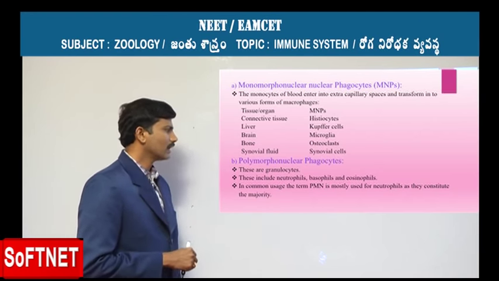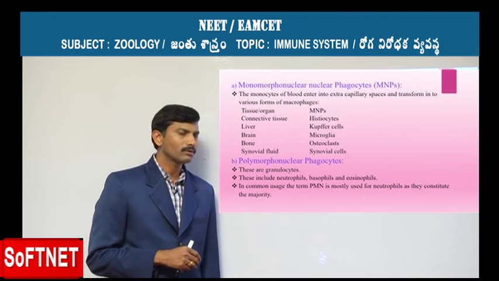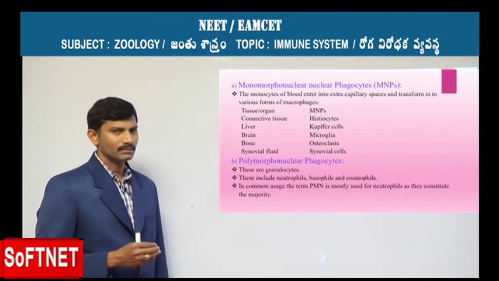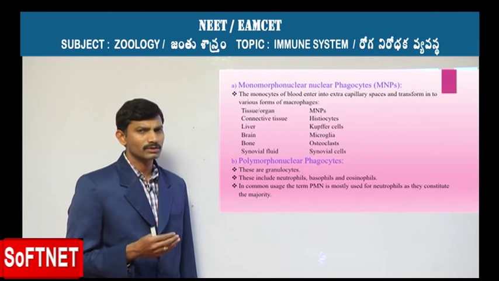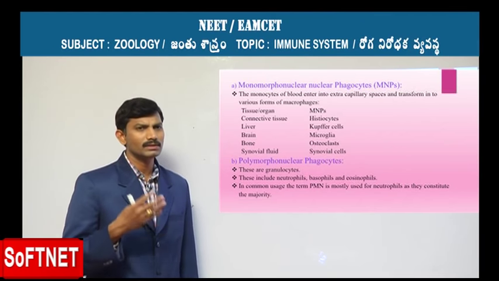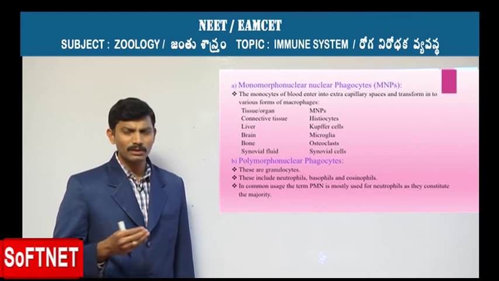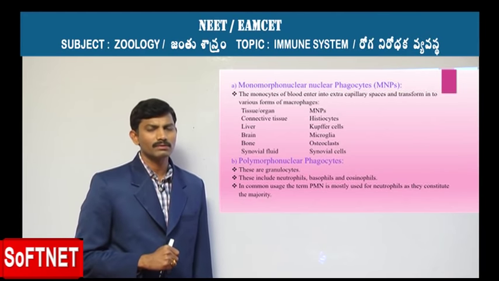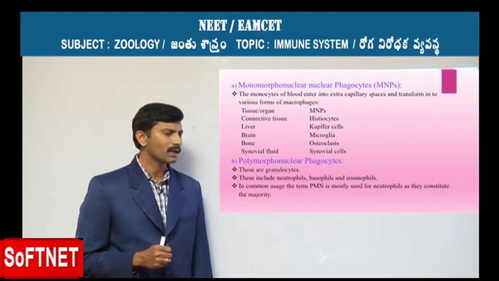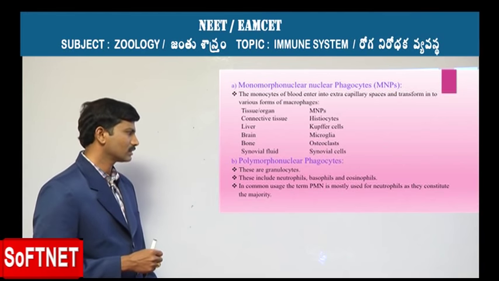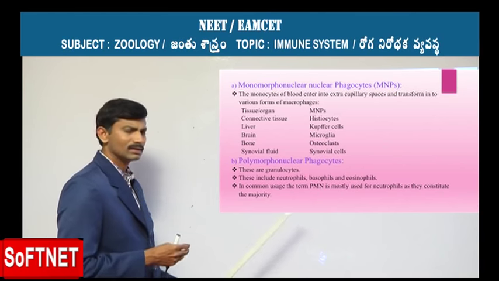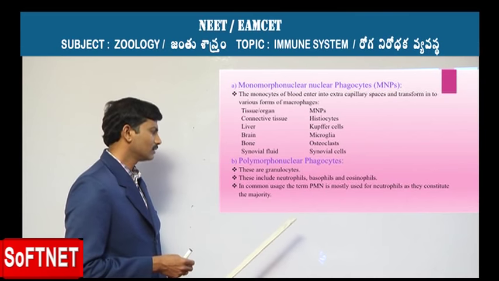Then move on to another kind of phagocytes, the polymorphonuclear phagocytes. Why the name? Poly means many, morpho means shapes, nucleus. The nucleus acquires different shapes, like bilobed, trilobed, or many-lobed. So we call them polymorphonuclear leukocytes, which are nothing but the granulocytes as we studied in previous classes.